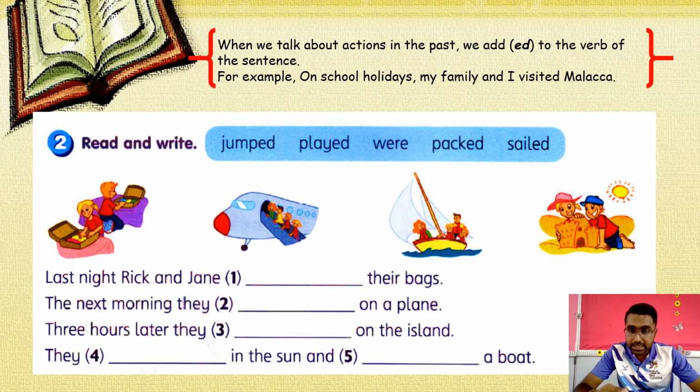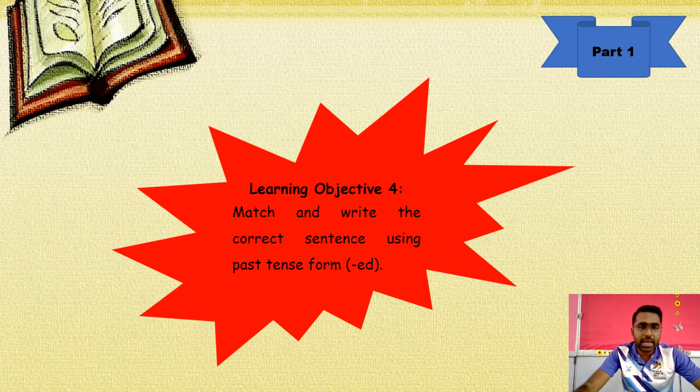Three hours later they were on the island. They played in the sun and sailed a boat. So that is the answer. You have to rewind what I have said to write the answers in the blanks. Okay. Next, match and write the correct sentence using past tense form.